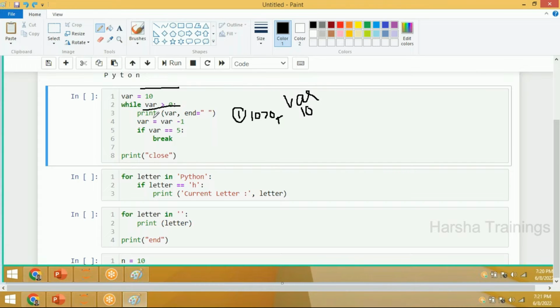So look here, I wanted to print that variable. What variable am I printing? I'm printing 10. Then variable equal to variable minus 1. Earlier the variable was equal to 10, so variable minus 1 means 10 minus 1 is 9. I am checking the condition. If variable double equal to 5, 9 double equal to 5, no. So break will not execute. Then once again, the second iteration, 9 is greater than 0. Here the variable is 9, it is true.